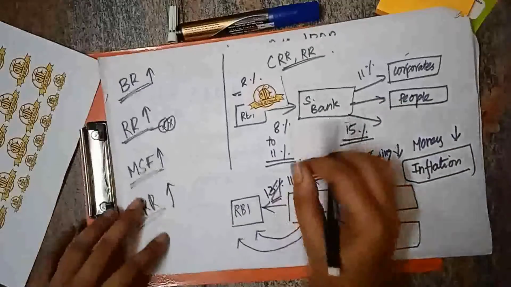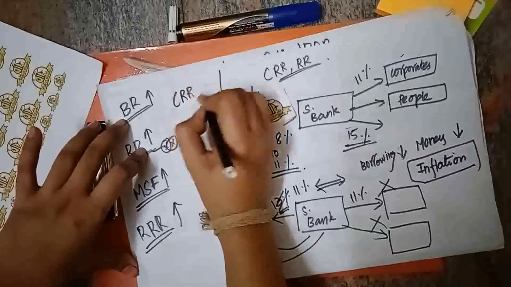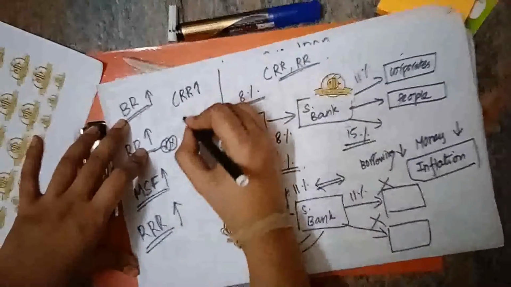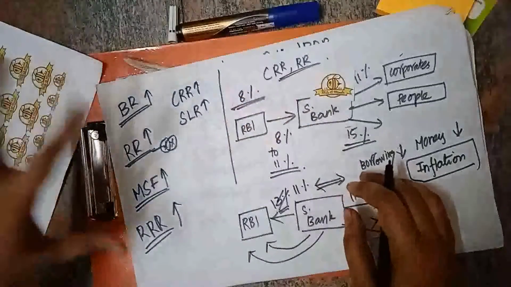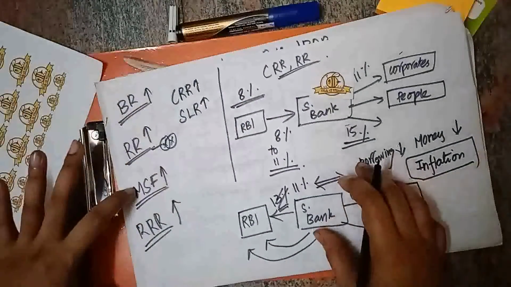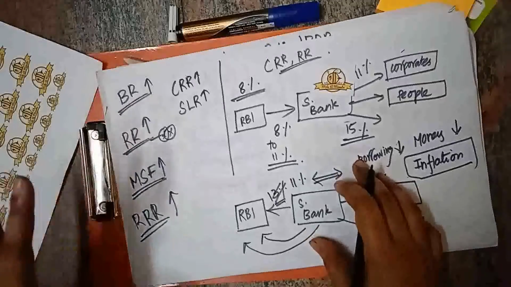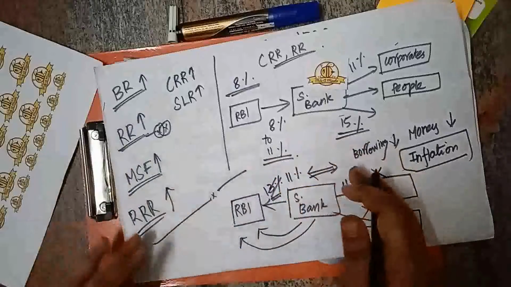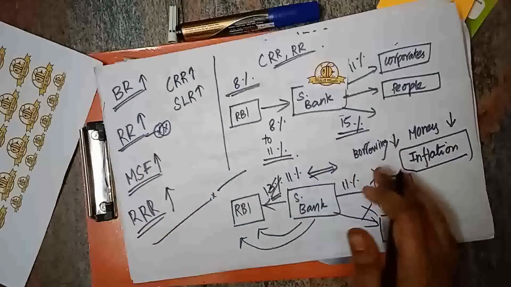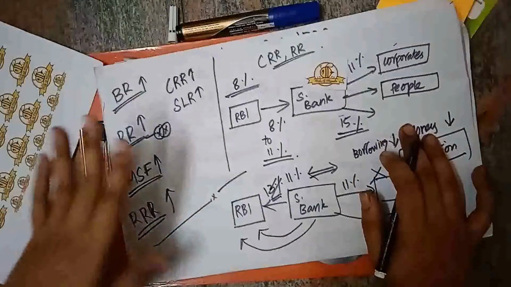So money supply in the market can be reduced by increasing the cash reserve ratio, by increasing the SLR, statutory liquid ratio, by increasing the bank rate, by increasing the repo rate, by increasing the marginal standing facility, and by increasing the reverse repo rate. These are the steps taken by the RBI to control inflation in the quantitative method. So these are the things done by the quantitative method.